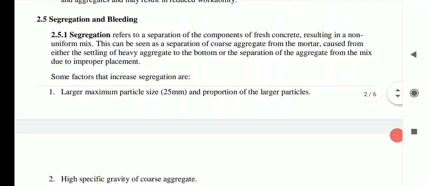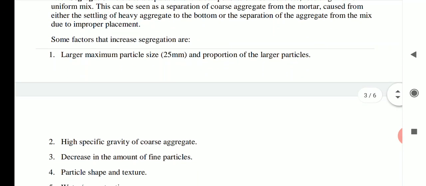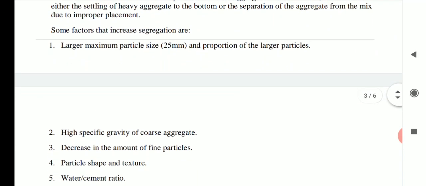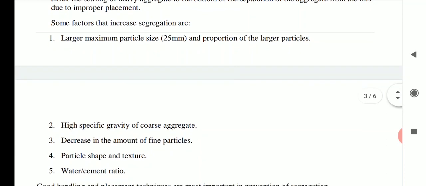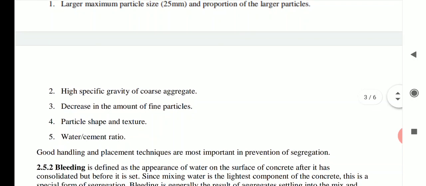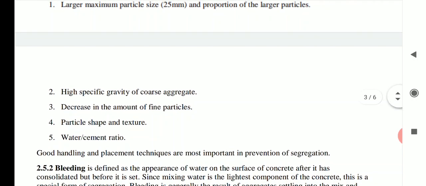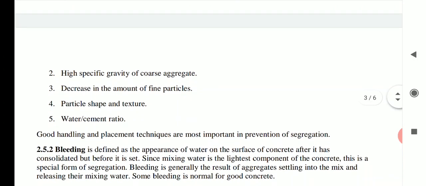Some factors that increase segregation are a larger maximum particle size and a higher proportion of larger particles, that is, more than 25 mm size. That is, if the gradation of the particles is not done properly, then segregation will occur. Another factor is high specific gravity of the coarse aggregate. The larger the size of the particle, the more the specific gravity also increases. So if particles of the same specific gravity or a definite size are not used, then segregation occurs.